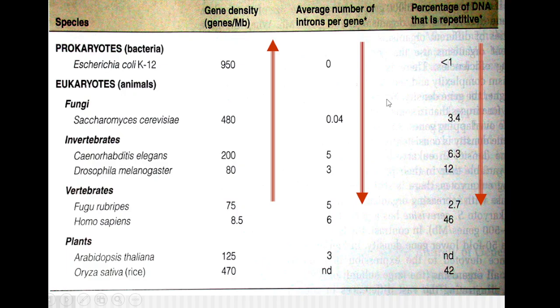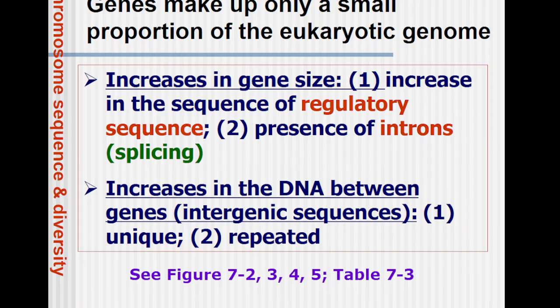As we have discussed here, an increase in the gene size means an increase in the regulatory sequences and the presence of introns, which leads to all these things. So the non-coding sequences make up the larger part of the genome, in the human genome in particular, or the eukaryotic cell in general.